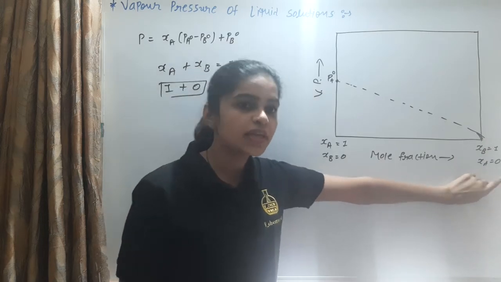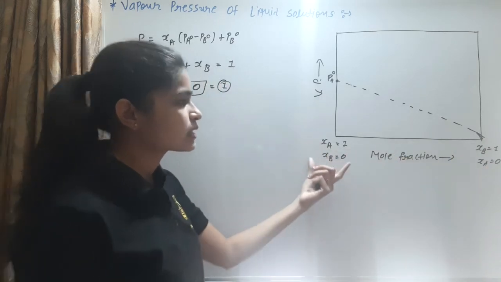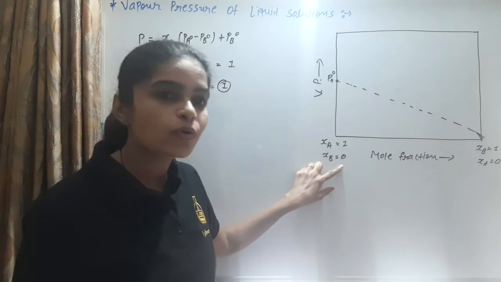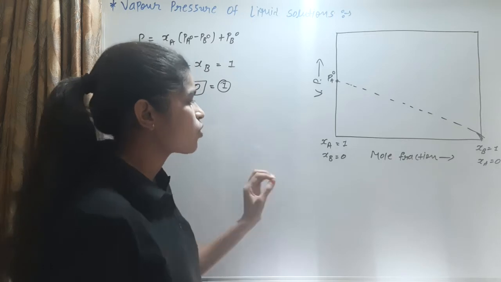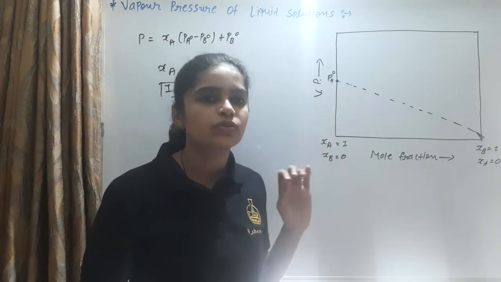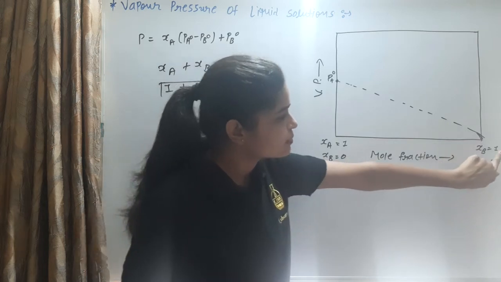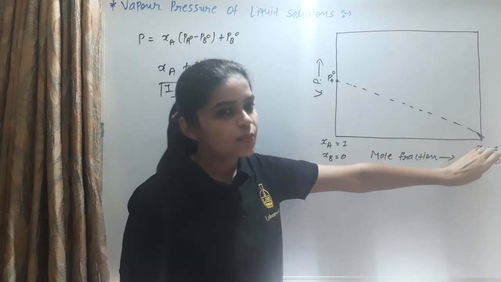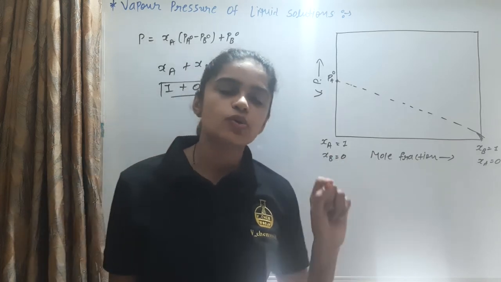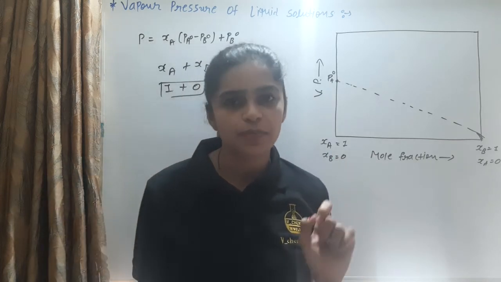And the last vapor pressure is 0 because the mole fraction is 0. Same as for XB. At this point XB is equal to 0, because all of the mole fraction is component A. So XB is equal to 0. At the other end, XB is equal to 1. That means the pure component vapor pressure is present, because in the solution only XB is present.